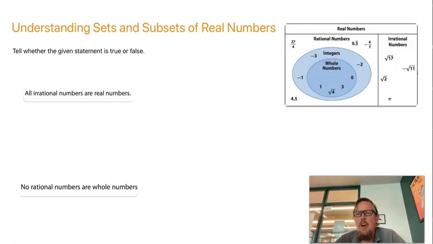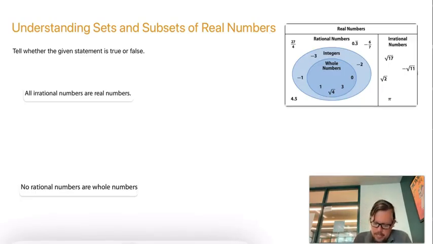So let's further our understanding into sets and subsets of real numbers. When we talk about subsets, we're talking about sets inside of other sets. That's what subsets means. And so we're going to take a couple of statements and try to determine if these statements are true or false. So the first statement we have is that all irrational numbers are real numbers.